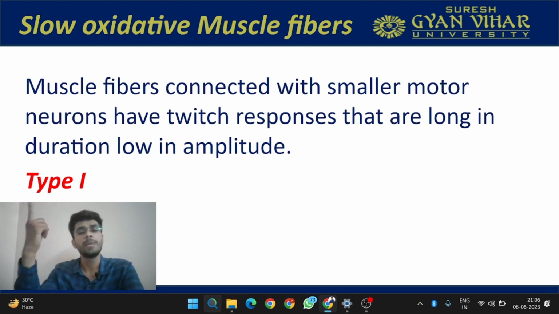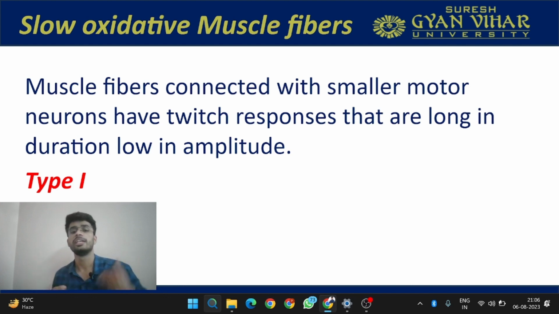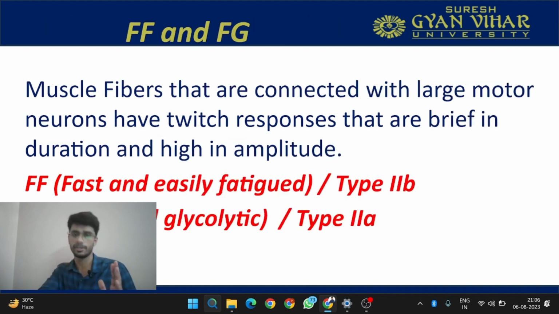First, type 1 is also called slow oxidative muscle fibers. These muscle fibers are connected with smaller motor neurons and have twitch responses that are long in duration. Remember, their twitch response is the contraction. Their contraction is long in duration but low in amplitude. This means they contract for a longer duration, but the strength of that contraction is not high.